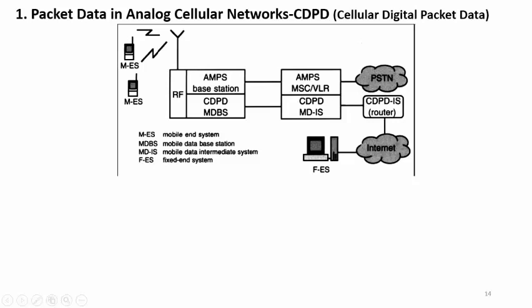The MSC is connected with the PSTN network. The MDIS is connected to the MDS router, and this router is connected to the cloud or internet, and the network is connected to the computer, that is FES, the fixed end system.